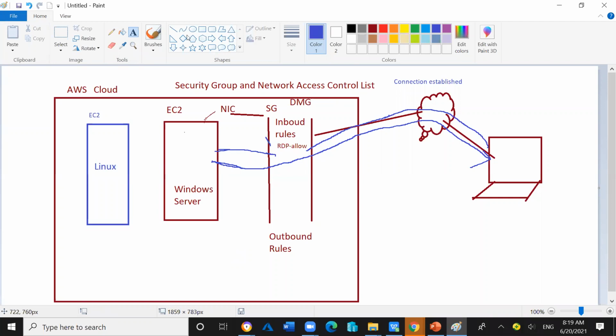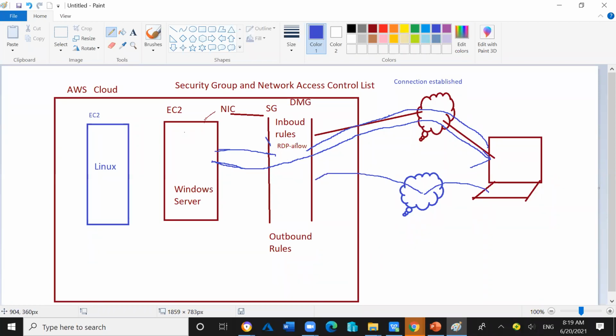So if I try to take the SSH access of the Linux server EC2 instance from my local computer, then the request will go through the internet, and it will hit the DMZ environment.